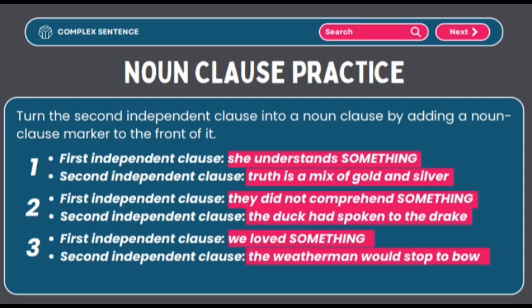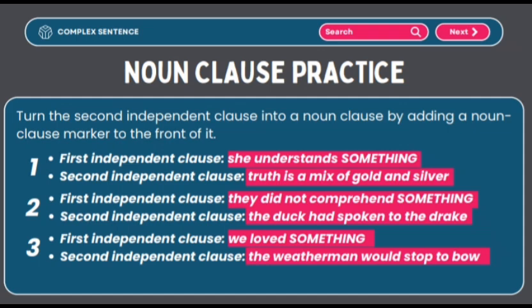First independent clause: they did not comprehend something. Second independent clause: the duck had spoken to the drake. Number 3. First independent clause: we loved something. Second independent clause: the weatherman would stop to bow.